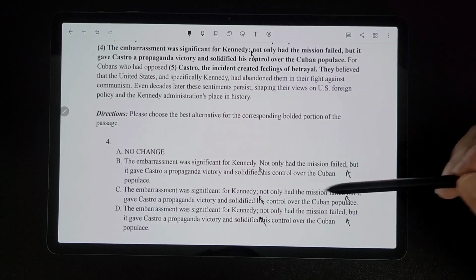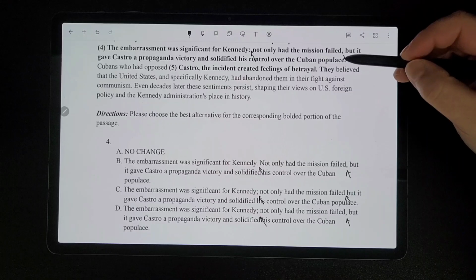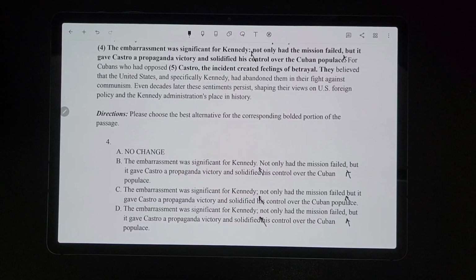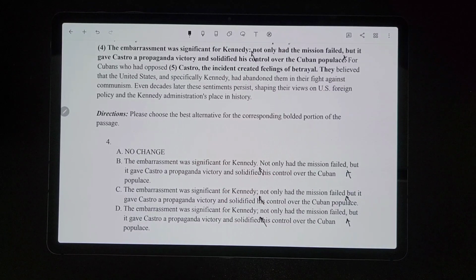And then let's see. I think that's it for all the changes that I'm seeing there. And again, like the comma up there as well. So we're looking for what's the appropriate punctuation or lack of punctuation, I guess, for each of these options.